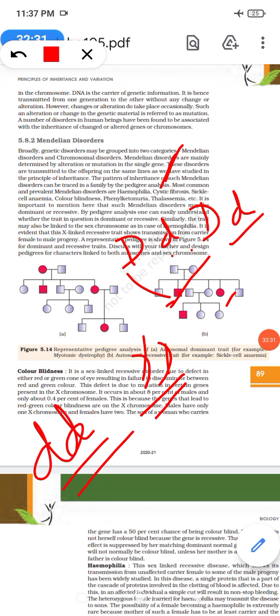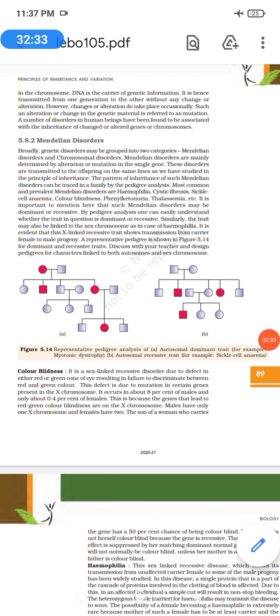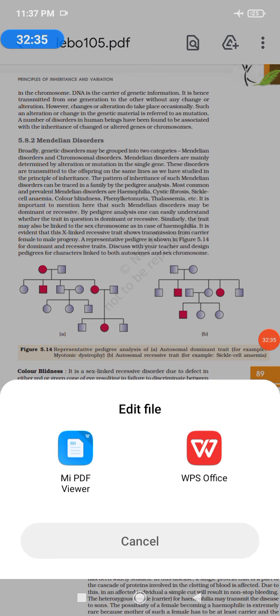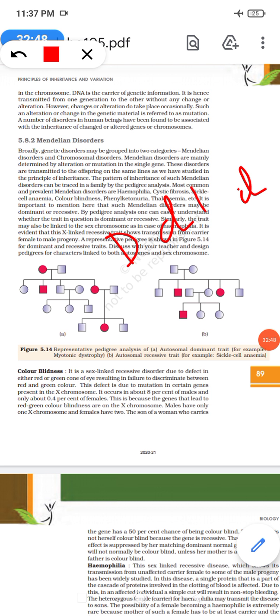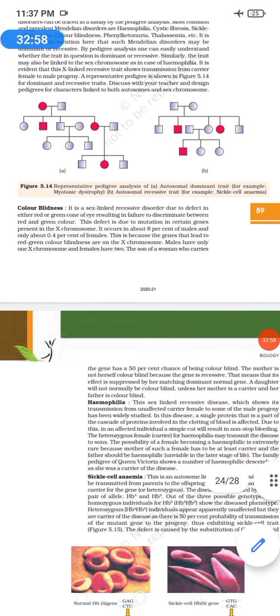So only a person who has small d will have the disease. Okay, so autosomal recessive means the one who has small d will have the disease. It is not the dominant factor that I am talking about. So both parents have to be heterozygous. When the progeny has small d only, they will have the disease. Okay, fine. So that is how it is occurring.